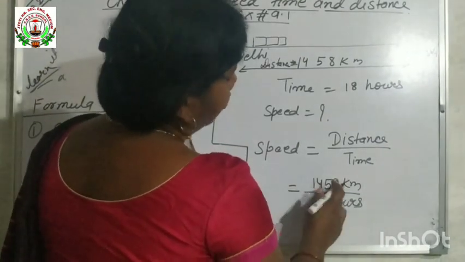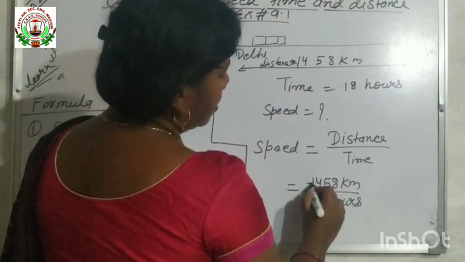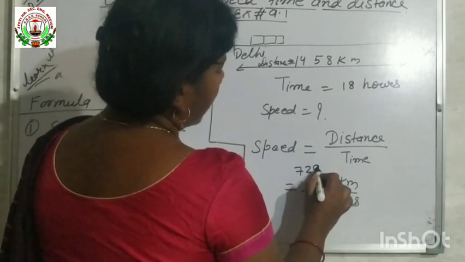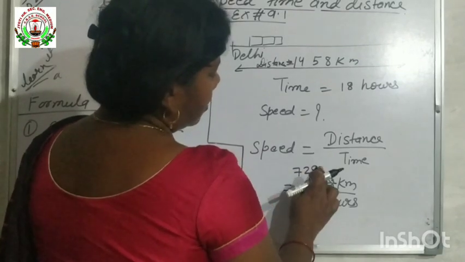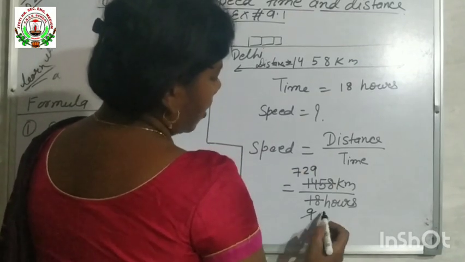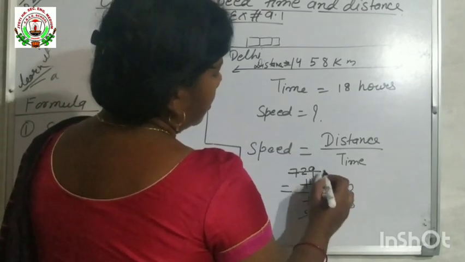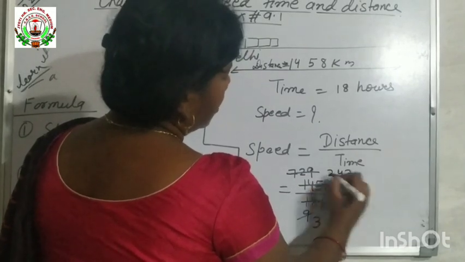Both are even numbers, so we will divide it by 2. 2 9s are 18, 2 7s are 14, 2 2s are 4, 2 9s are 18. 9, having last digit 9, it is also 9, it is divisible by 3. 3 3s are 9, 3 2s are 6, 3 4s are 12, 3 3s are 9.